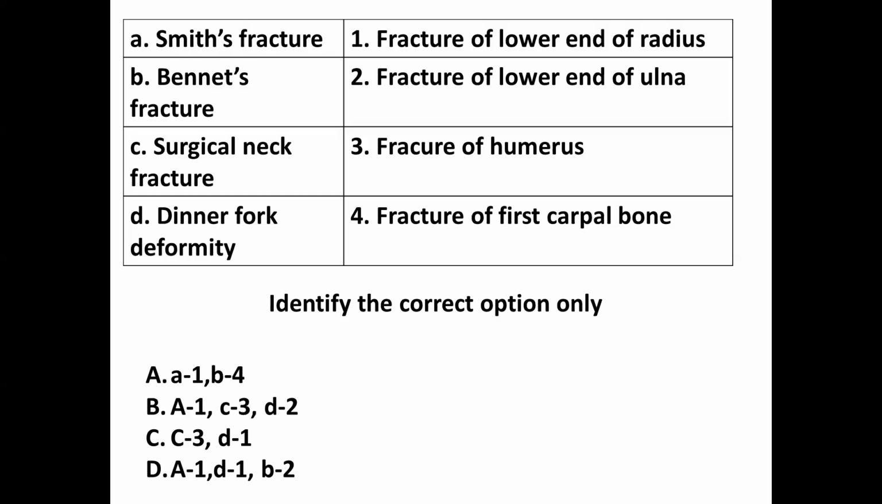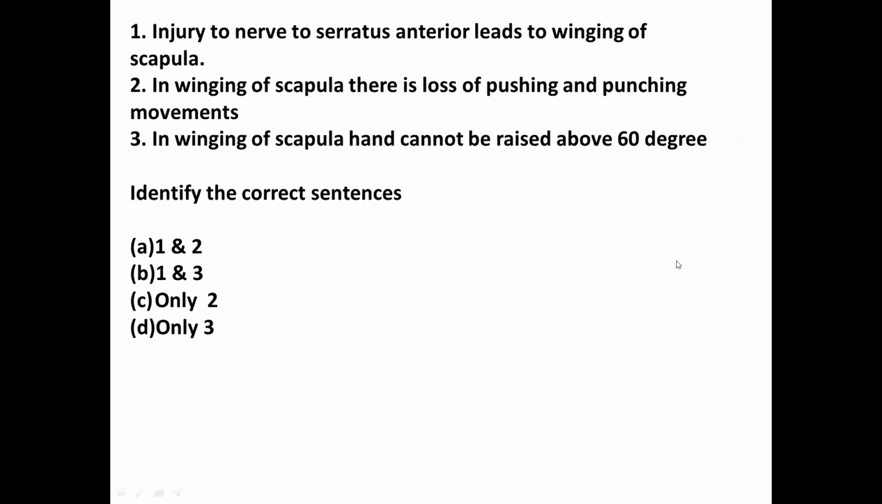Surgical neck, that is fracture of the humerus. And lastly, you see dinner fork deformity, that is again fracture of the lower end of the radius. So Smith fracture and dinner fork deformity, both are related to the lower end of the radius. So the correct answer is option C, C3 and D1.